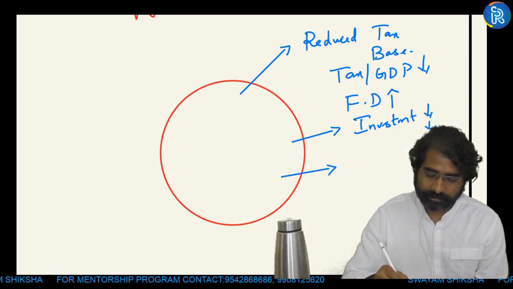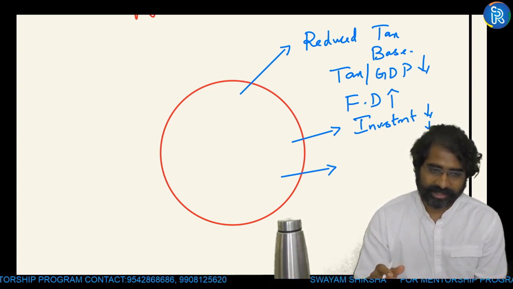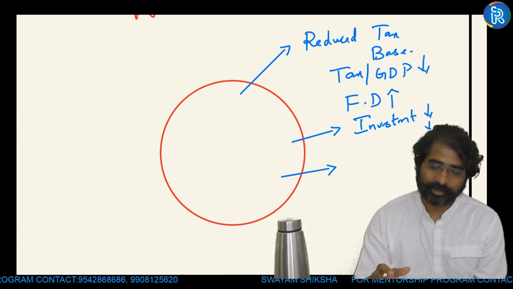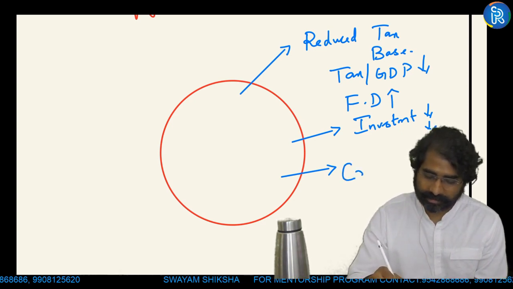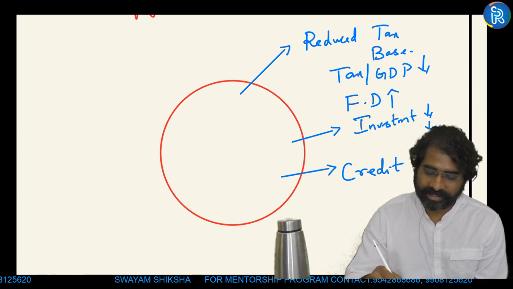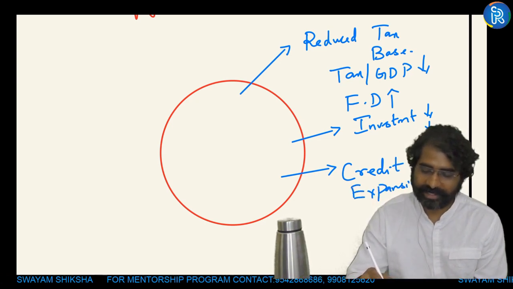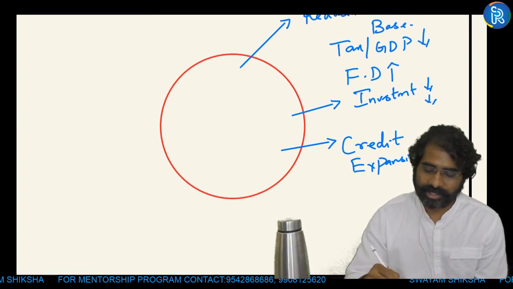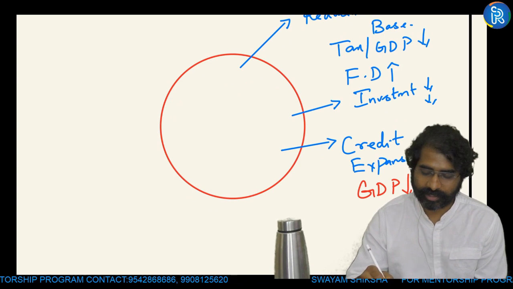Informalization means maximum payments are made in cash. So the money is not getting channelized into the banking system. When the money is not getting channelized into the banking system properly, then obviously credit expansion is going to reduce. And when credit expansion is going to reduce, it can affect the GDP of the country. Another way of looking at it.